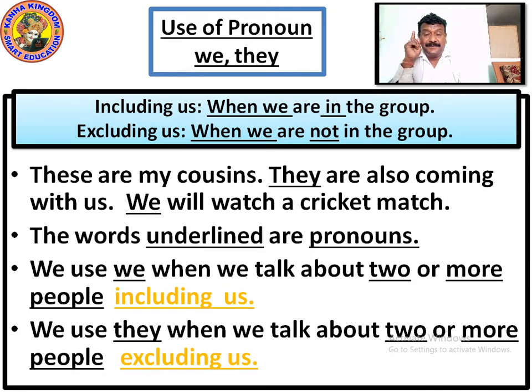When we use the word we, W-E, when we talk about two or more people including us, we means collectively I am also present plus two or more people. When we say we are going, we will watch a cricket match, I am also included in this.